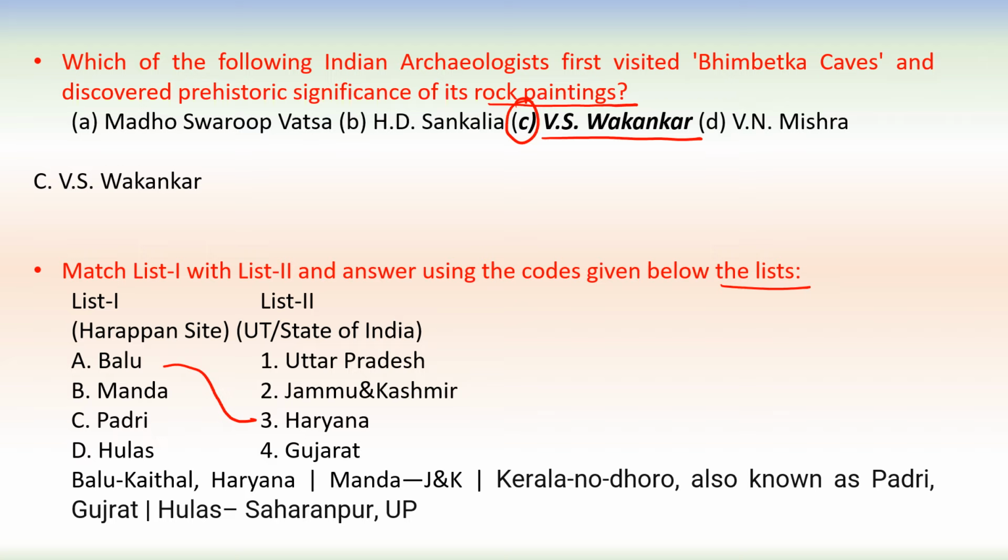Manda is in Jammu and Kashmir. Padri, that is also known as Kerala Nudharo, and that is in Gujarat. Alamgirpur is in Uttar Pradesh. In this way, 3, 2, 4, 1 is the correct answer.